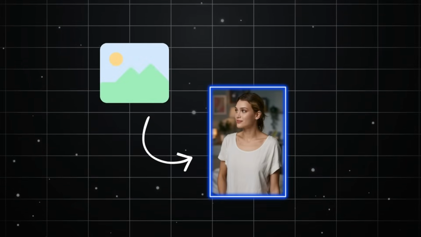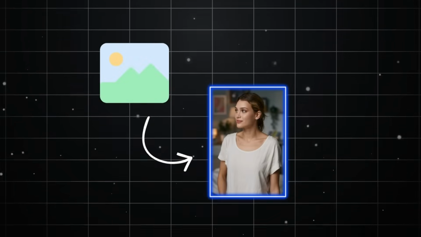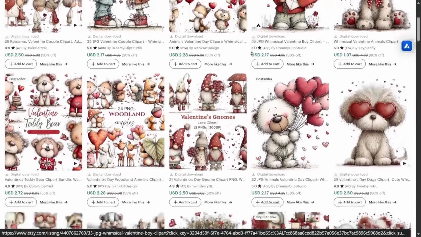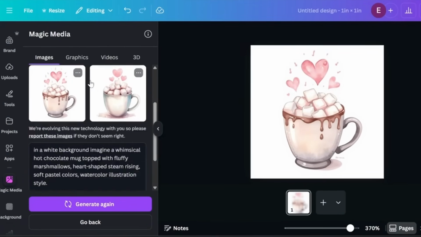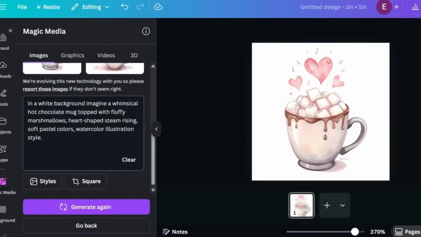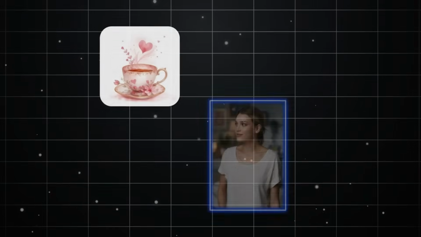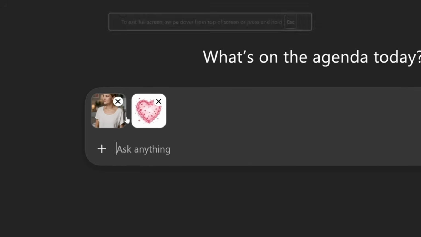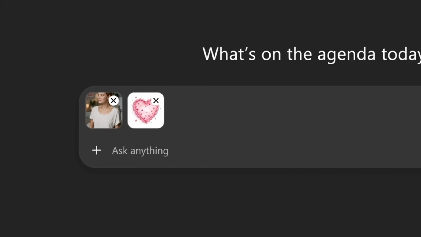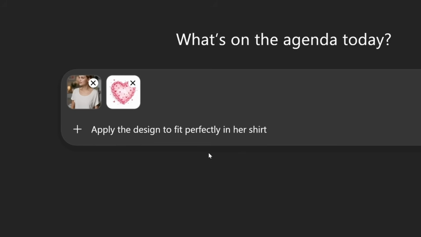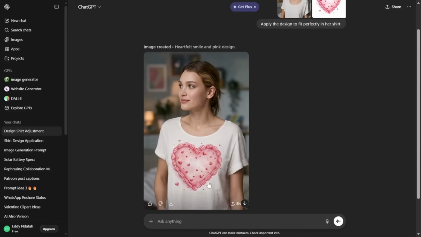Now, to apply a design to the AI influencer, I used a design style that's currently gaining attention on Etsy. I generated the design using Magic Media in Canva with a custom prompt. The next step was placing the design onto the clothing. I imported both the AI influencer image and the design into ChatGPT, then asked ChatGPT to position the design onto the character's shirt, and this is the result ChatGPT produced.